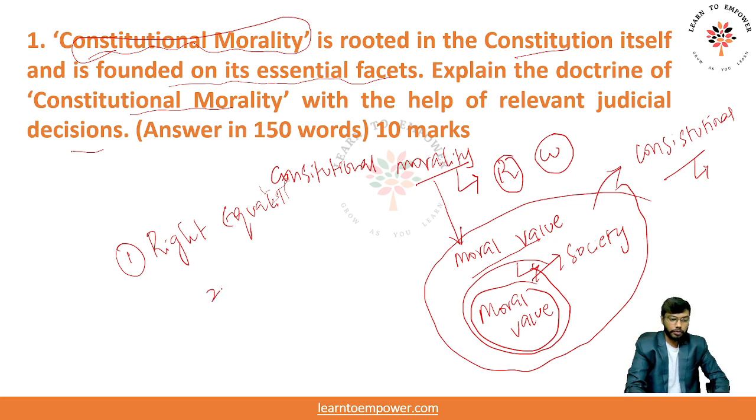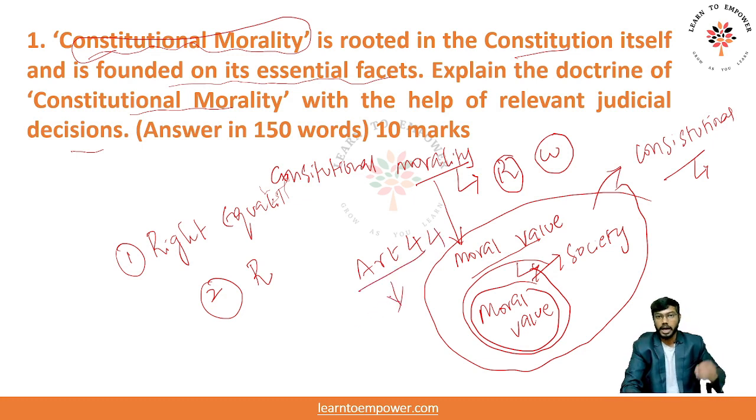If you remember, the right to freedom of religion is one of the constitutional moralities. So what does this prove? These are the constitutional moralities that are imbibed in our constitution. Article 17, which abolishes untouchability, is also a constitutional morality, right? Our entire fundamental rights are a constitutional morality. Our entire DPSP is also a constitutional morality. For example, Article 44 talks about the uniform civil code, which is also a kind of constitutional morality, because our individual personal laws have some lacunas, right? Our individual personal laws have some degrading aspects that need to be abolished. So our fundamental rights and our DPSPs are the constitutional moralities.